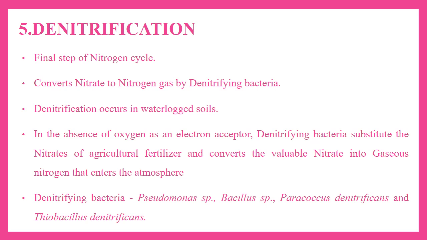Next, denitrification. Denitrification is the final step of nitrogen cycle. This is the process which converts the nitrate to nitrogen gas by the denitrifying bacteria. It usually occurs in the waterlogged soil where little oxygen is available. In the absence of oxygen, which is used as an electron acceptor, denitrifying bacteria substitute the nitrates of agriculture fertilizer. They also convert the valuable nitrate into gaseous nitrogen which enters the atmosphere. The major denitrifying bacteria are Pseudomonas species, Bacillus species, Paracoccus denitrificans, and Thiobacillus denitrificans.